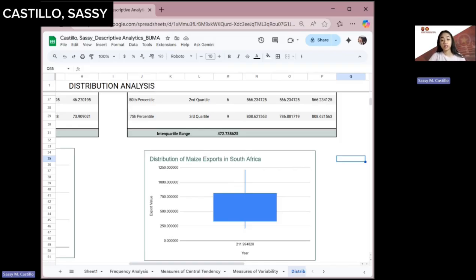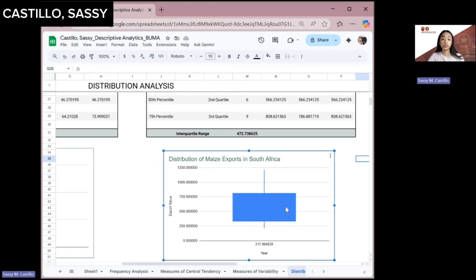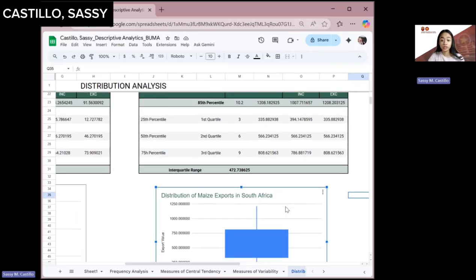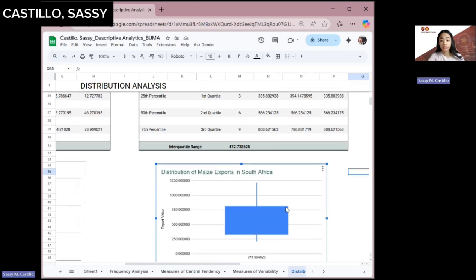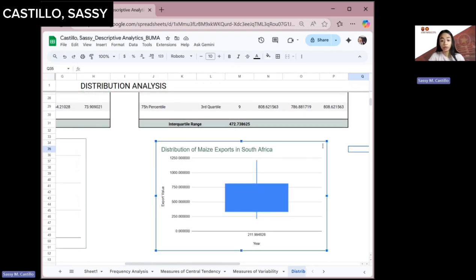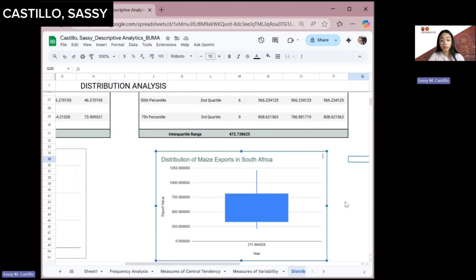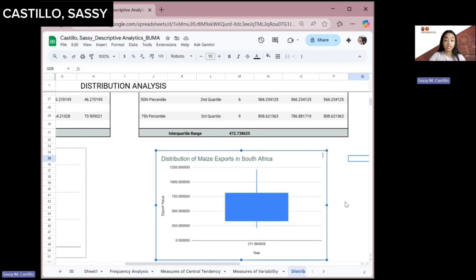The box represents the middle 50% of the data, from the first quartile, around 335, to the third quartile of 808.62. The line in the box indicates the median, which is about 566.23, and the whiskers extend from around 211.9 up to the maximum of near 1,230.